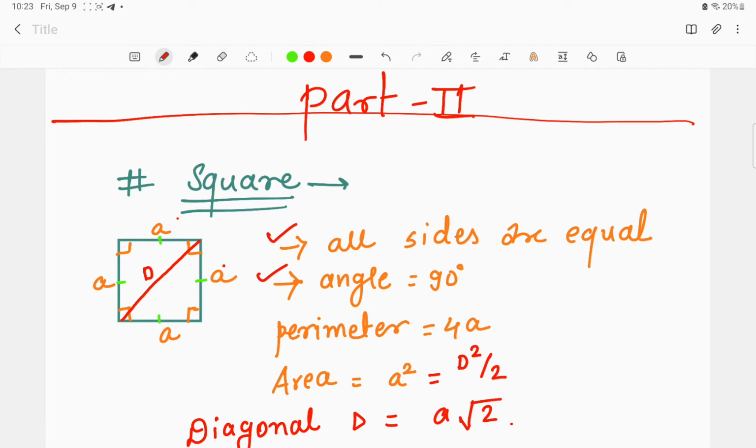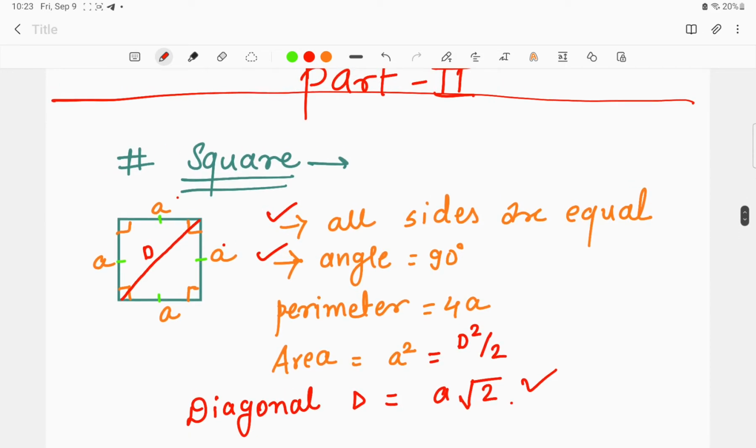It means that d is the diagonal, and as we know, by the Pythagoras theorem, when we find the value of the diagonal, it will be a under root 2. So basically, when we find the value of a from the diagonal formula, we'll get that a square is equal to d square divided by 2. Please do take a screenshot of this. It is going to be very beneficial for you. This is the important topic regarding the square.